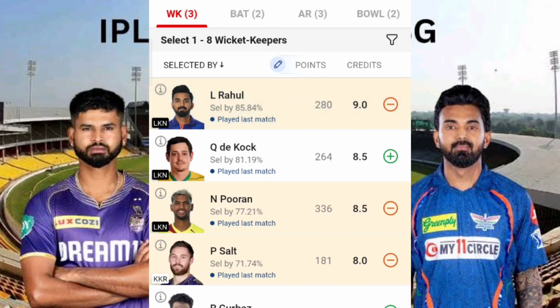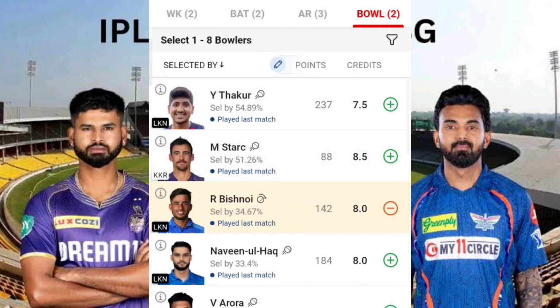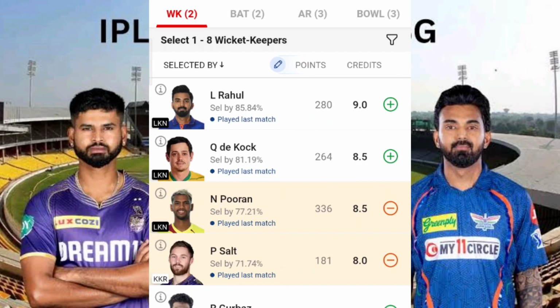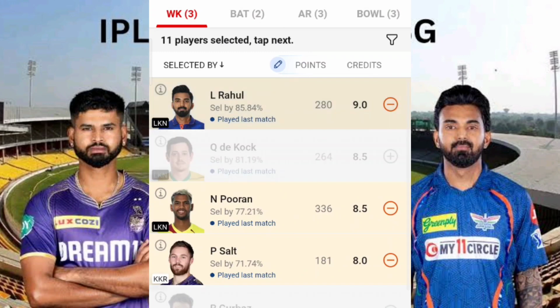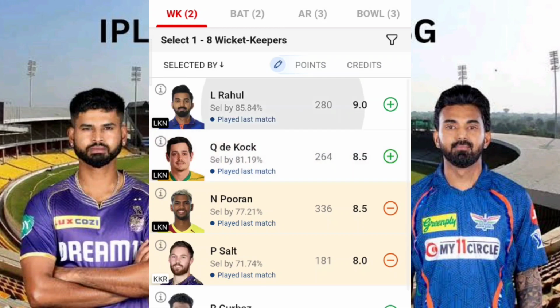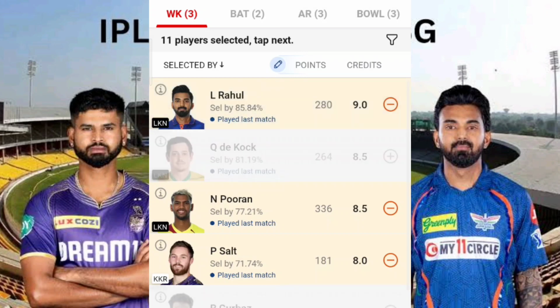Otherwise, to be frank, between Quinton de Kock and KL Rahul, if KKR is tossing first, definitely one will lose his wicket early. Most probably, if Mitchell Starc's Yorker length works perfectly, then he will get the wicket of KL Rahul itself. There are even chances that Mitchell Starc may get the wicket of both of these players. The condition is simple: KKR tossing first. As of now, I'm just keeping KL Rahul in my team.